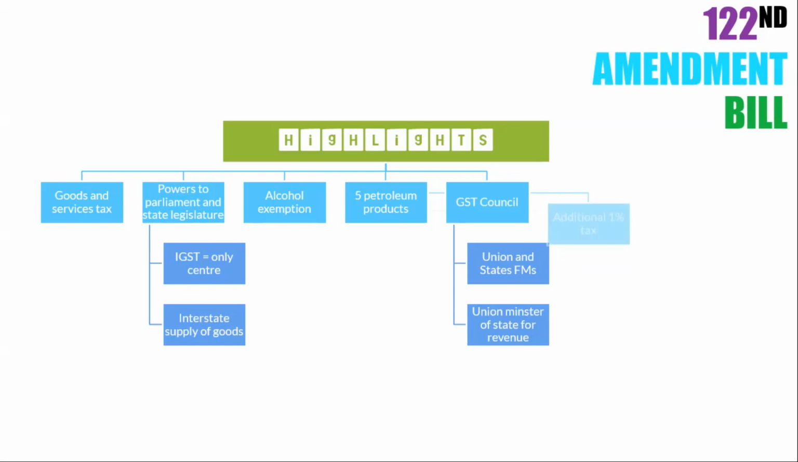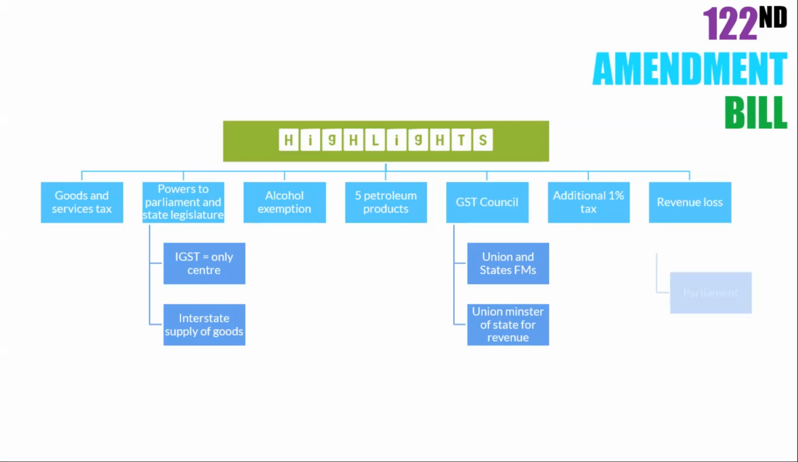And also, this bill gives the power to the Center that when the interstate supply of goods continues for 2 or more years, it can impose an additional tax of 1%. Also, this bill provides that after the implementation of this 101st Constitutional Amendment Act, if there is any loss of revenue to the states due to the implementation of this Goods and Services Tax, the Parliament made a promise that it will compensate that loss for a period of 5 years. These are some of the highlights of the 122nd Constitutional Amendment Bill.